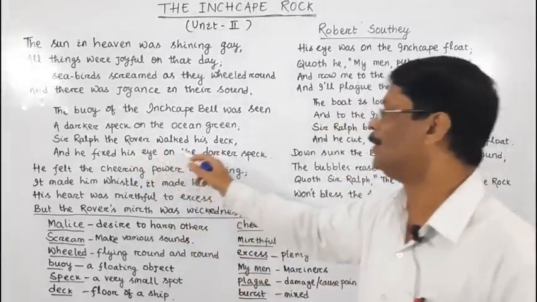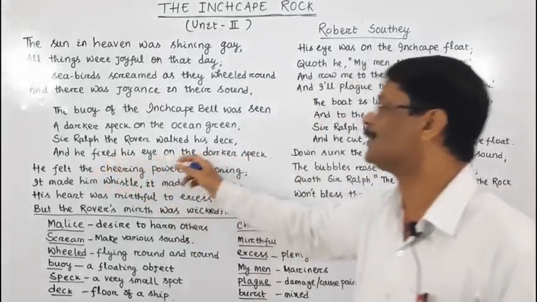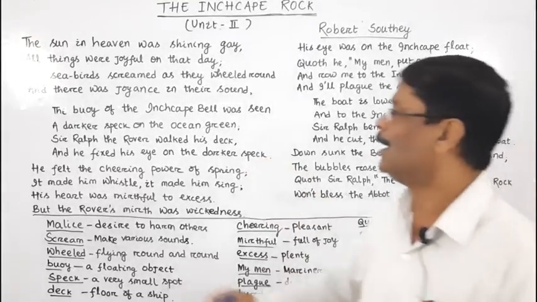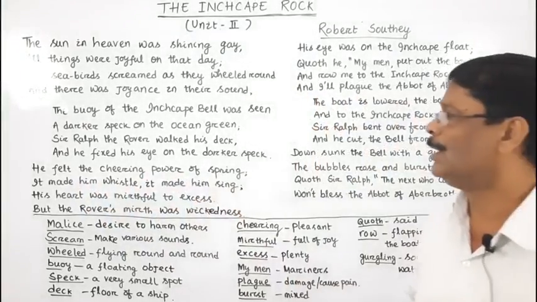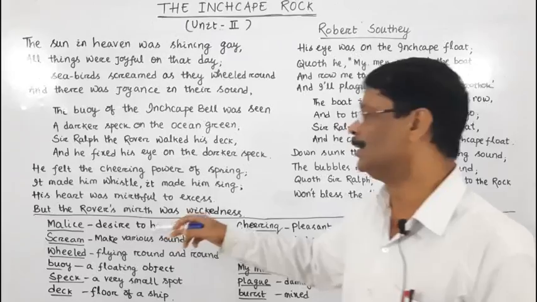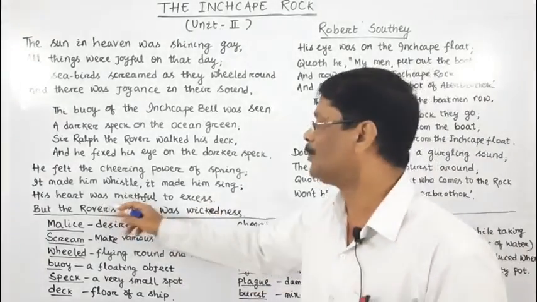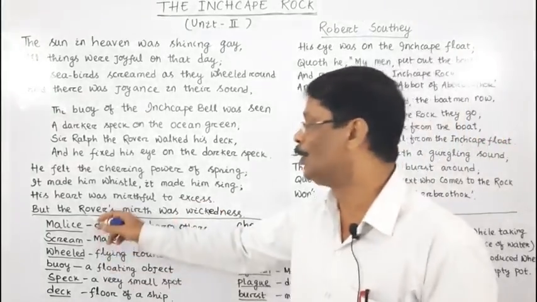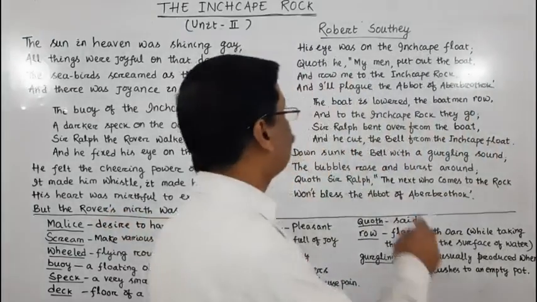Sir Ralph the Rover walked his deck, and he fixed his eye on the darker speck. He felt the cheering power of spring. It made him whistle, it made him sing. His heart was mirthful to excess, but the Rover's mirth was wickedness.